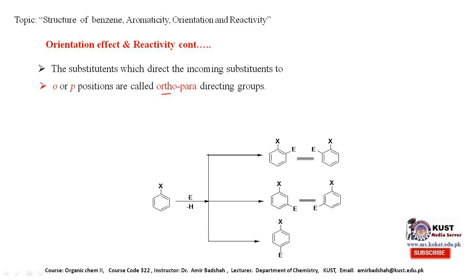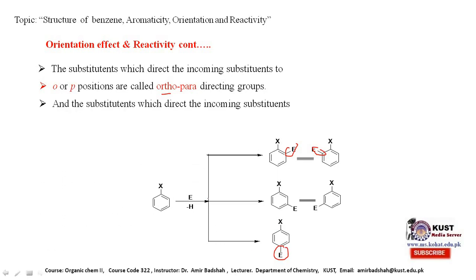For example, if the ring already has a substituent and the new substituent comes to the ortho position or the para position, then this group is called an ortho para directing group, because it has directed the incoming substituent to the ortho or para position.